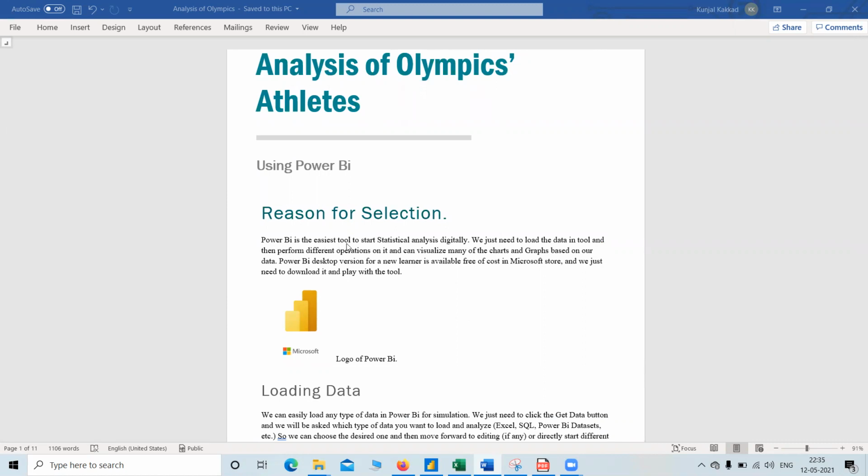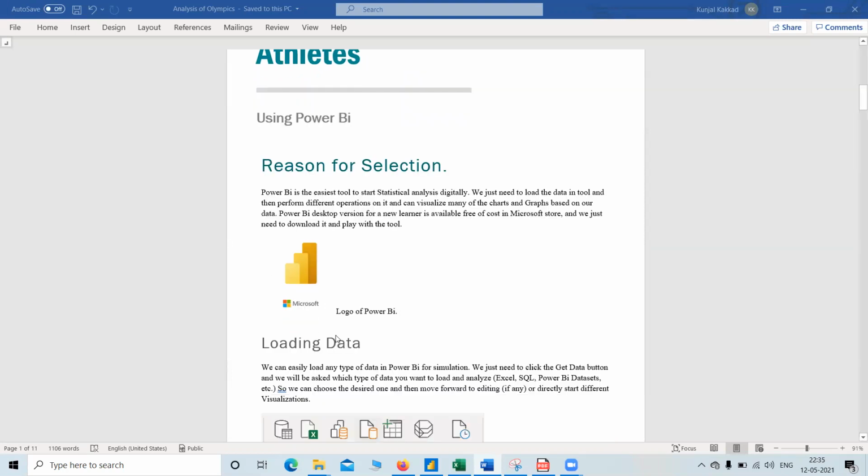Power BI is the easiest tool in statistical analysis, and we just need to load the data in the tool and perform different operations on it, as we can visualize many charts and graphs based on our data. And the Power BI Desktop version for a new learner is available free of cost in the Microsoft Store. So that is one more advantage, and we just need to download it and play with the tool. So this is the logo of Power BI.